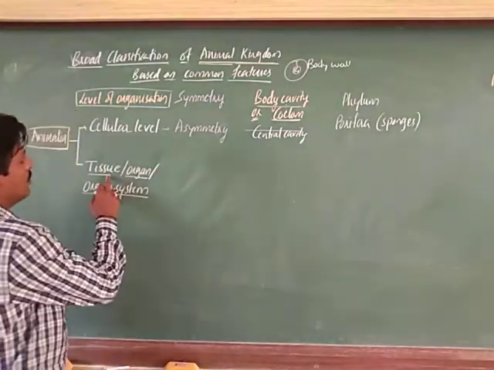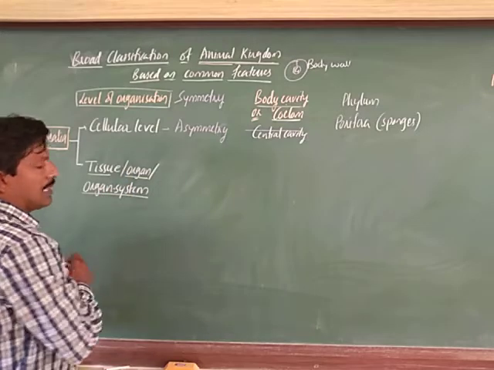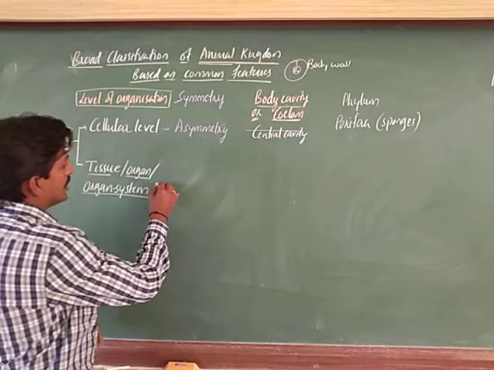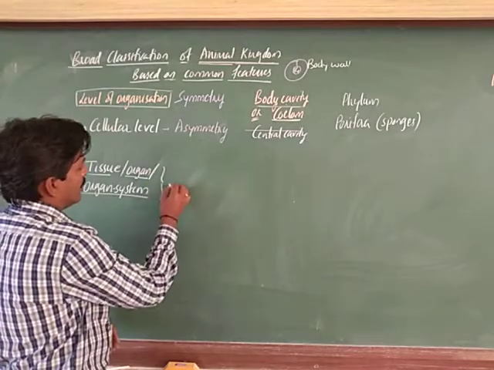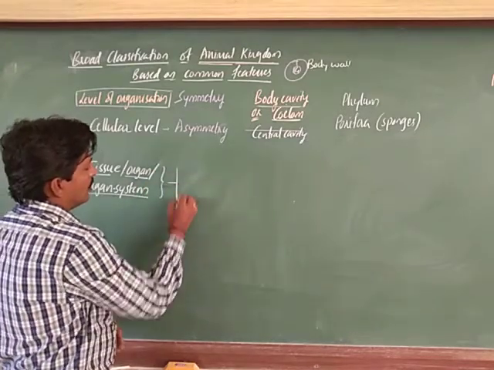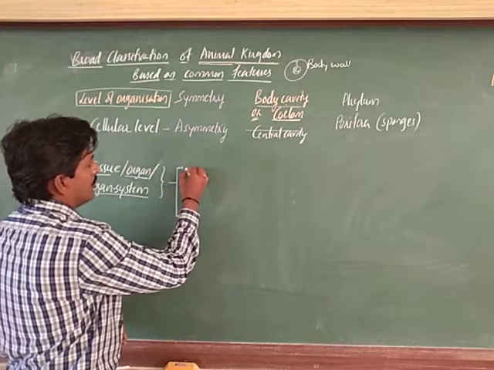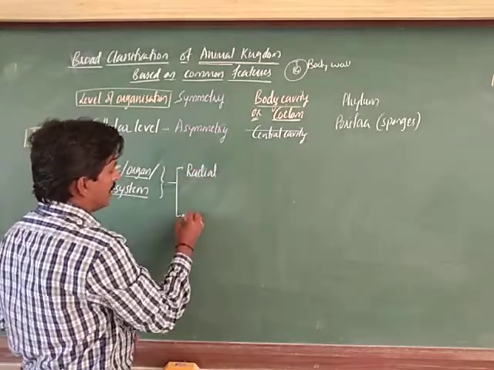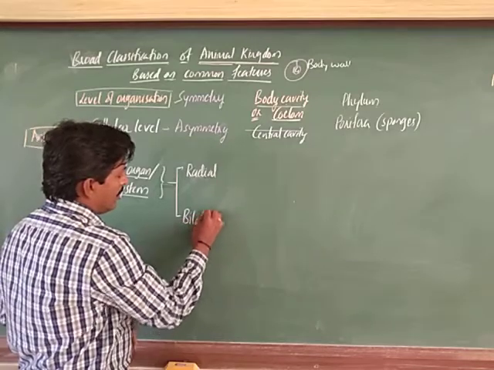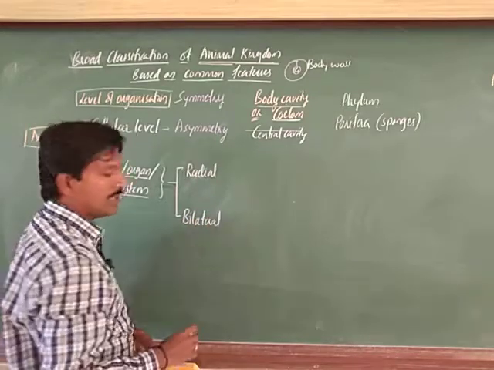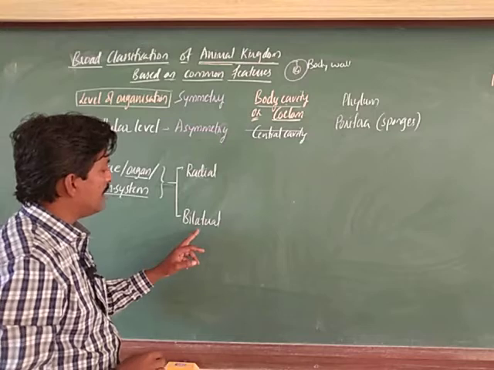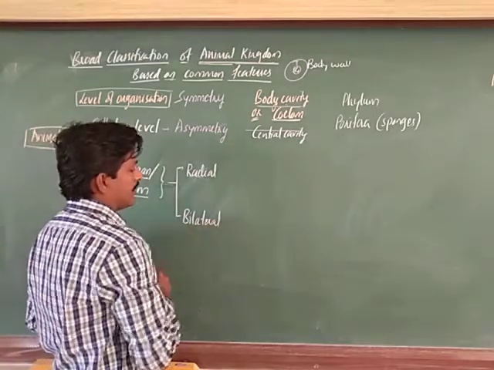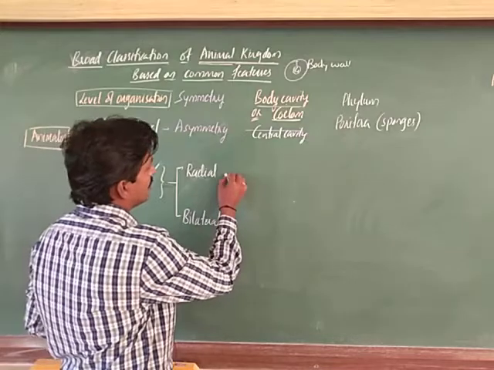the tissue level, organ level and organ system level of organization we observe in most of the animals, but the symmetry is again divided here. Symmetry is divided into two types: radial symmetry and bilateral symmetry. Radial symmetry and bilateral symmetry.